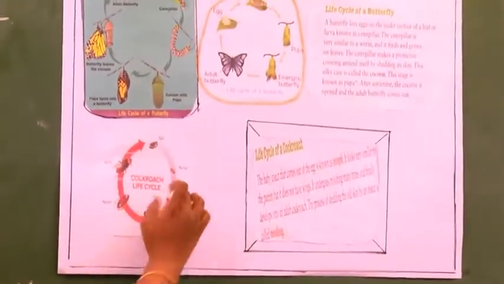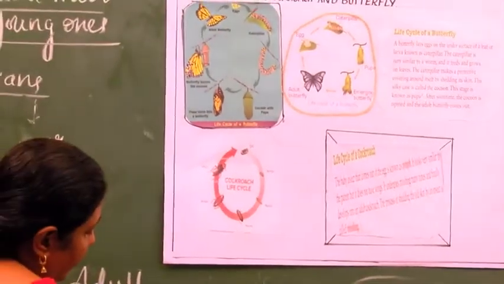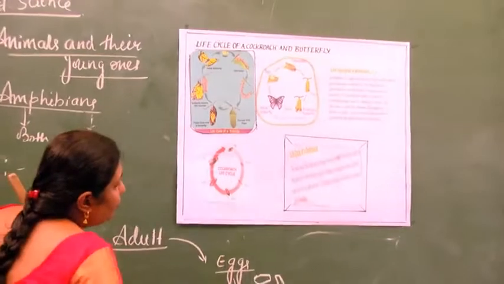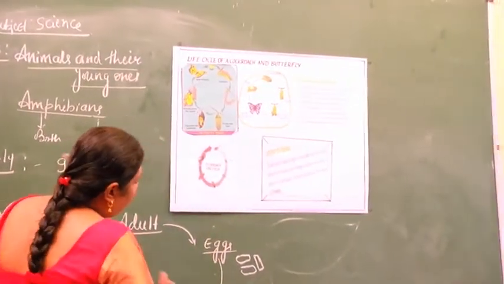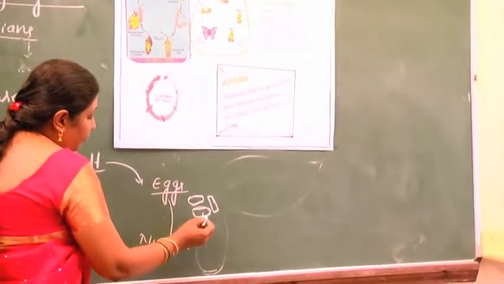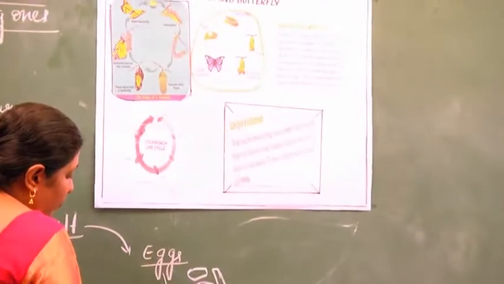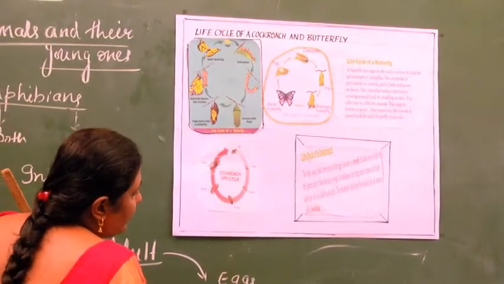Then it reaches a stage called nymph. The nymph breaks the wall of the egg, and there are small white cockroaches. That is called a nymph.